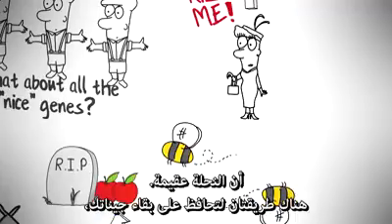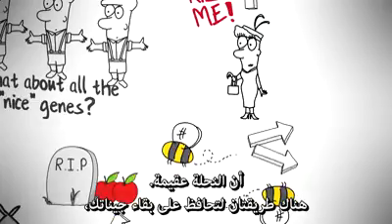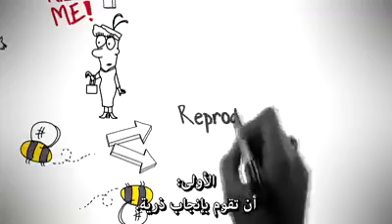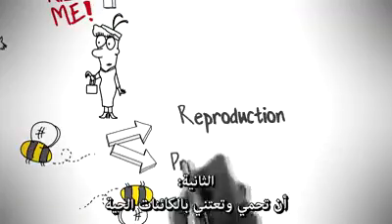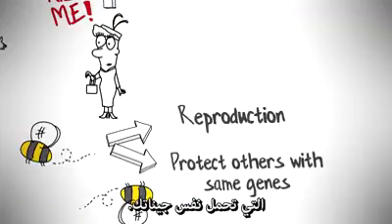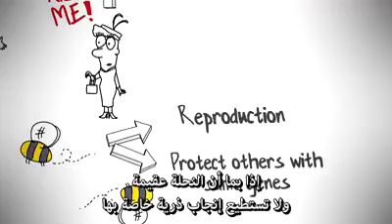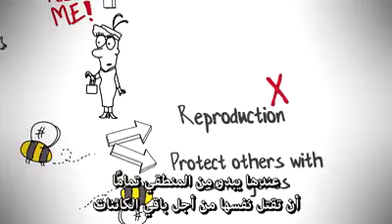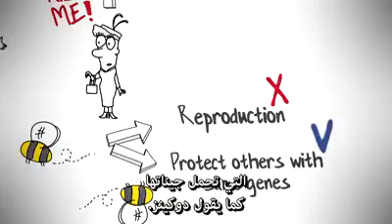What you have to keep in mind is that the bee is sterile. There are 2 ways to help your genes survive: 1, to produce offspring; 2, to take care of and protect the organisms with the same genes as you. Well, since the bee is sterile and cannot produce its own offspring, it now makes perfect sense to kill itself for the organisms which do carry its genes.